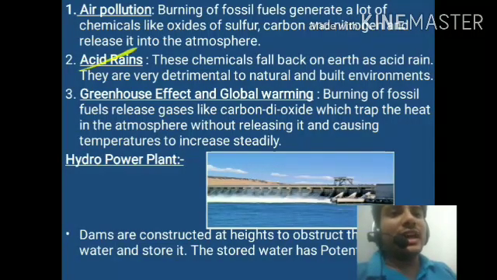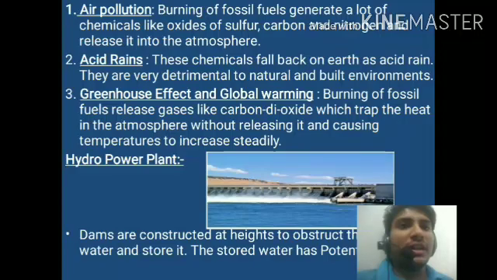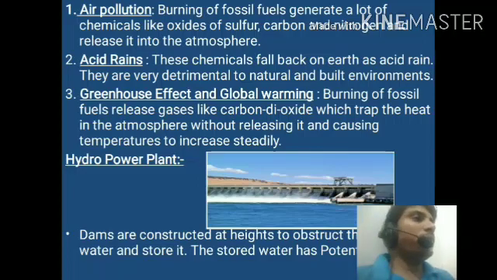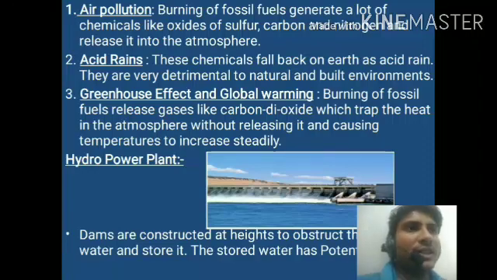The second is acid rain. After the burning of the fossil fuels, SO2 gas and NO2 gas are produced. These gases go to the atmosphere, combine with water, and SO2 converts into H2SO4, and NO2 converts into HNO3, and they come down in the form of acid rain on our earth. These chemicals fall back on the earth as acid rain. They are very detrimental to the natural and built environment, and acid rain has a harmful effect on historical places, just like the Taj Mahal.